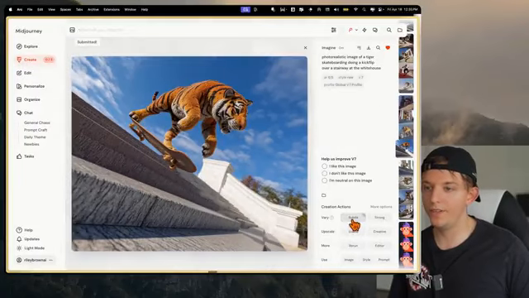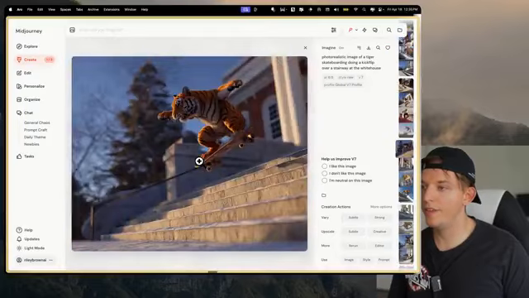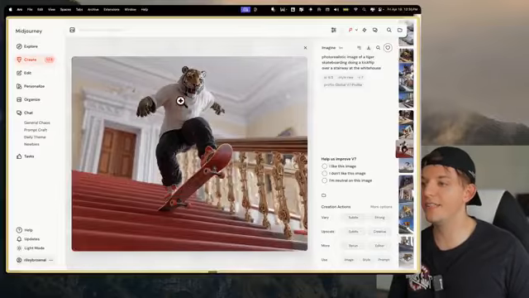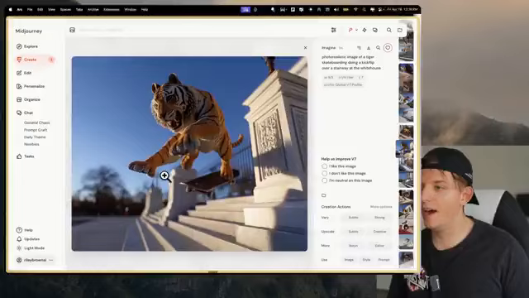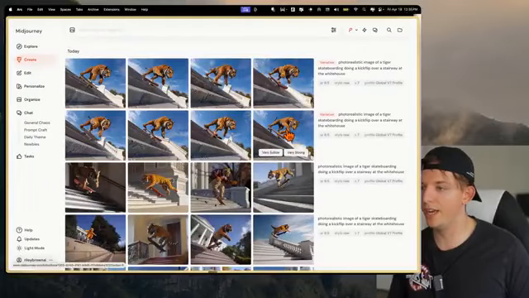And let's create a few subtle variations. And let's keep going through these. This one's okay. This one looks a little fake. This one, the lighting's kind of good. I kind of dig this one. I'll favorite this one. And we can kind of go through here. This one is like a tiger wearing normal clothes. I'm going to stick with that original one that I created. So here our variations are done.